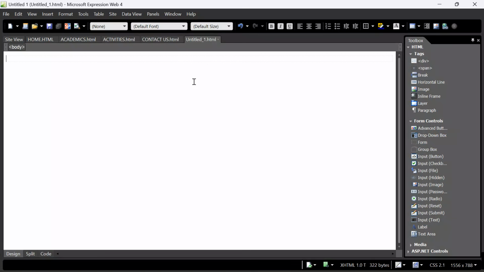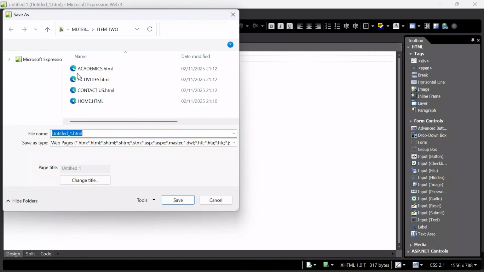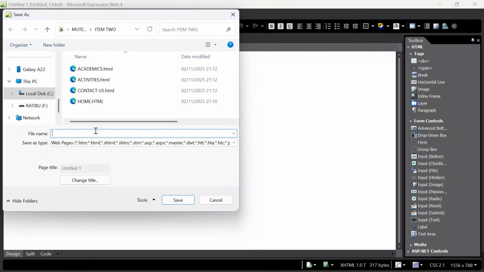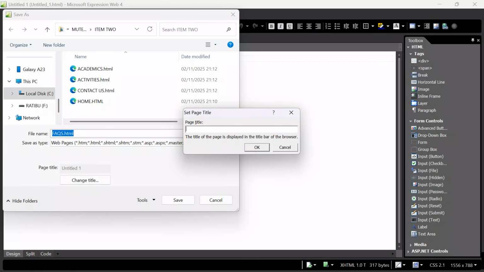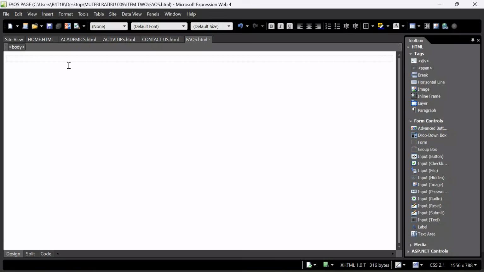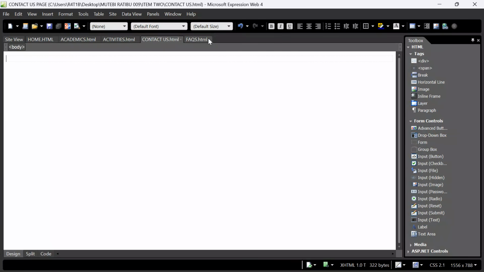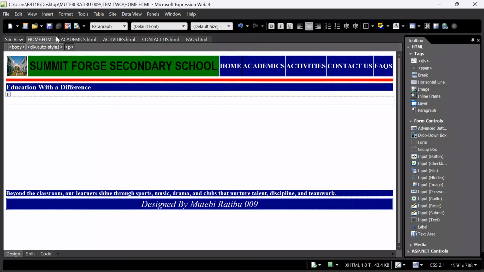Control N. Go to File, Save As. We want to save this as the facts page, frequently asked questions. Facts, then .html. Come over here, save it with facts page as the title. Click OK. Now, after doing all this, these are our pages. So far, we have the skeleton ready, and then we have the other extra pages as you see them. Currently, they are blank.